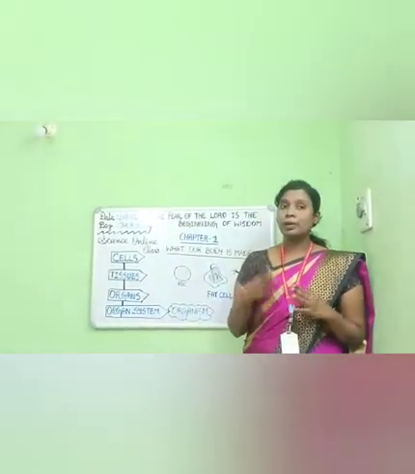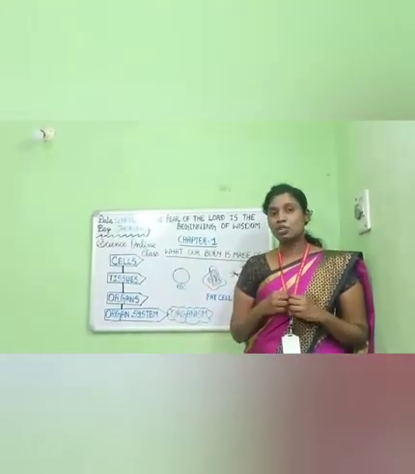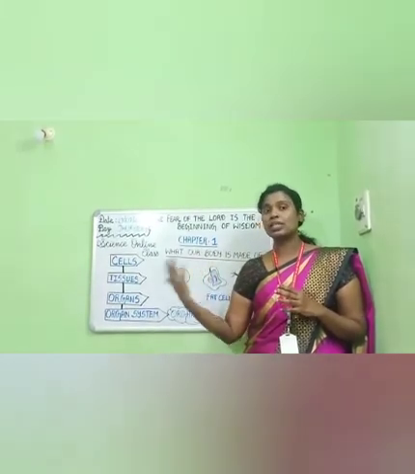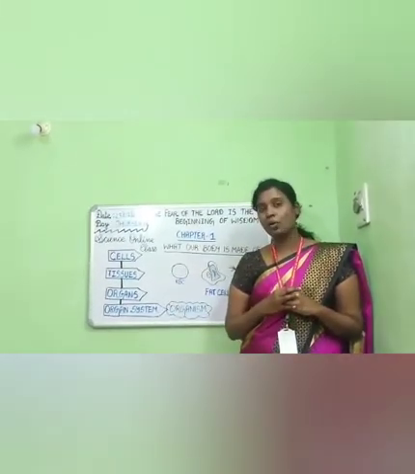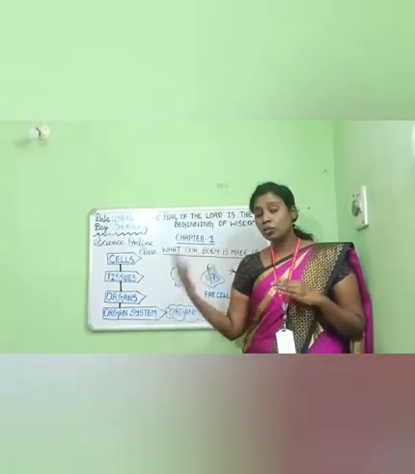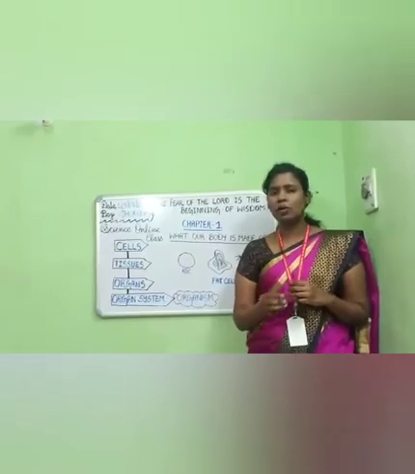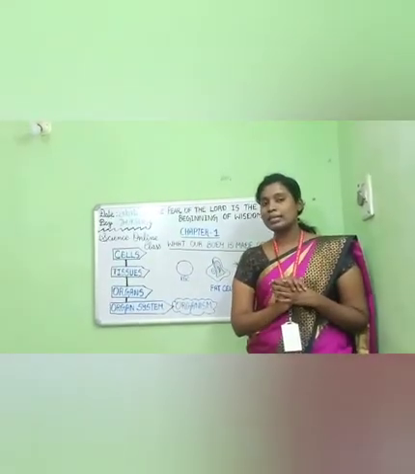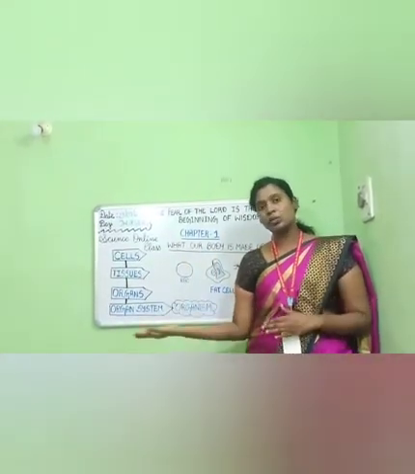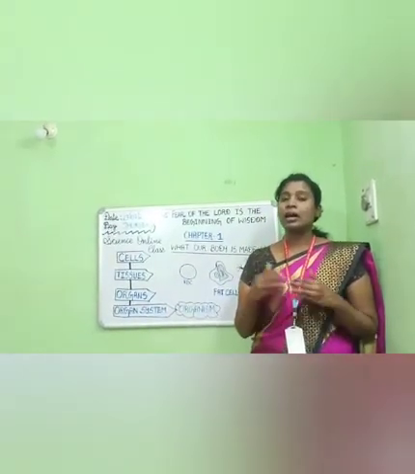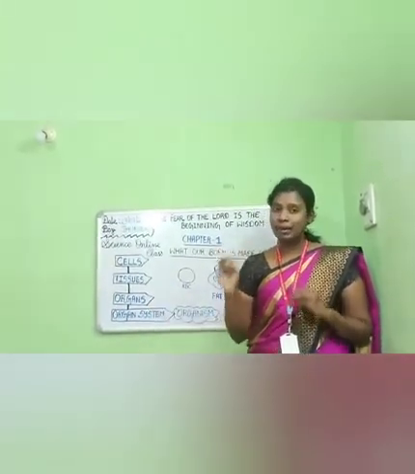A multicellular organism means an organism made up of millions and millions of cells, and a unicellular organism means an organism which is made up of only one cell. So either a unicellular or a multicellular organism, any type of organism, is made up of cells.